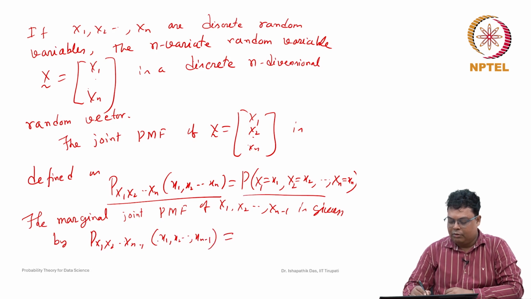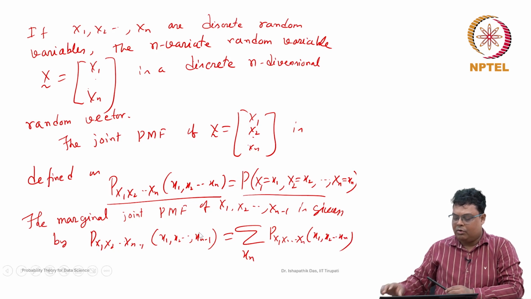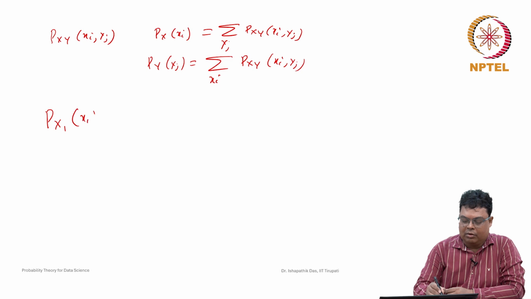Whatever variables we consider stay, and for whatever we did not consider, we have to take the sum over the possible values of those variables. So here xn takes some range of values. Now suppose you want to find only X1, the marginal probability mass function of X1, that is nothing but the probability of X1 equal to x1.